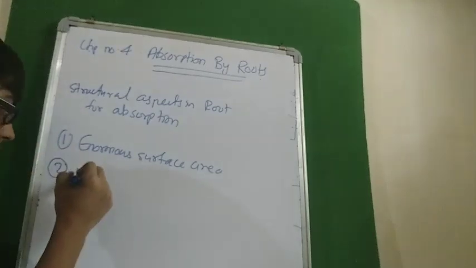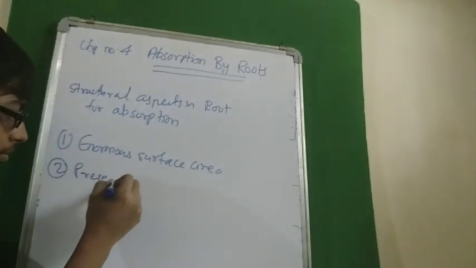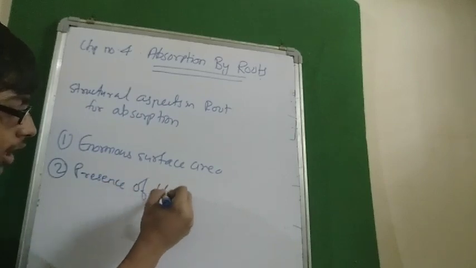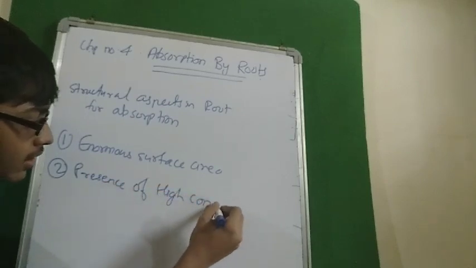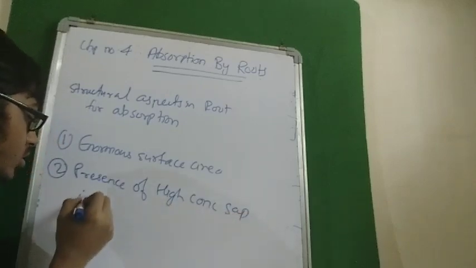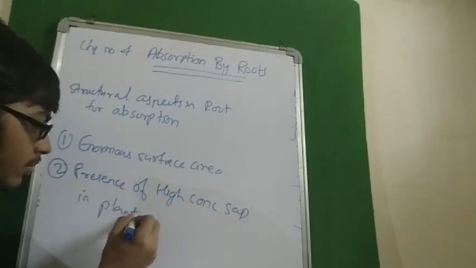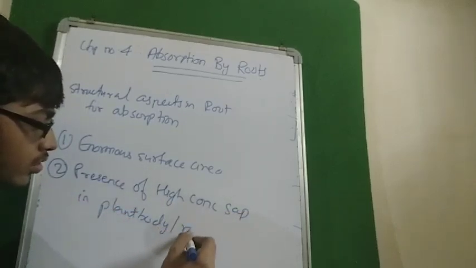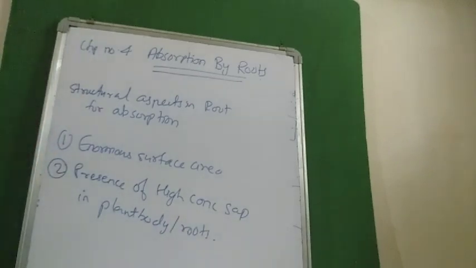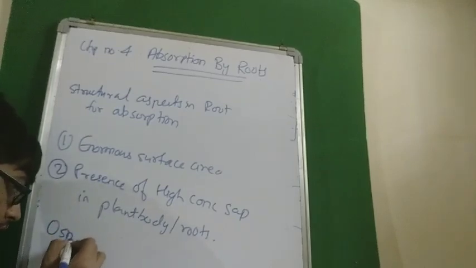Second is the presence of high concentration sap in roots. Basically, the concentration of solutes in the root or plant is very high as compared to that in soil. So what occurs is, in osmosis,